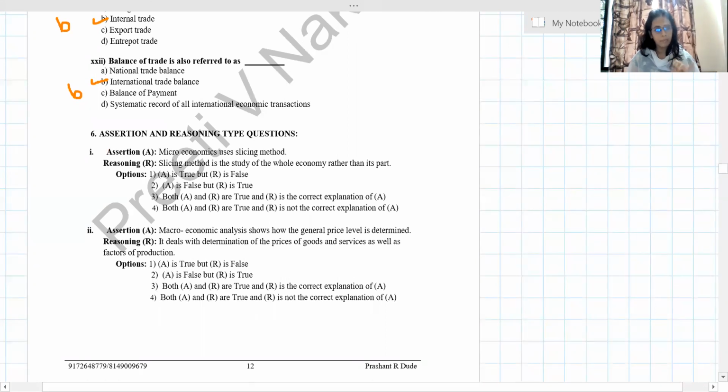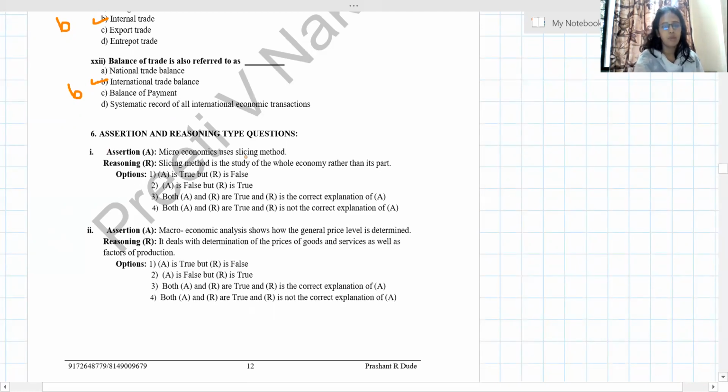Sometimes that statement is wrong. Sometimes A is true but R is false. Sometimes the statement is true but the reasoning is false. Maybe the statement is false but the reasoning is correct. Sometimes both A and R are true and R is the proper reasoning of A. These are the common options. In each and every question you will find these options only. We have to select one option from it. Okay, now let's see the first question.